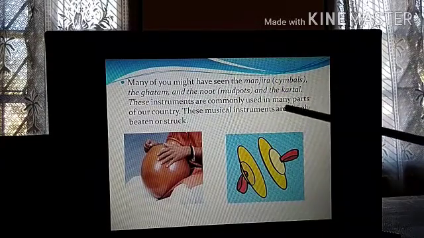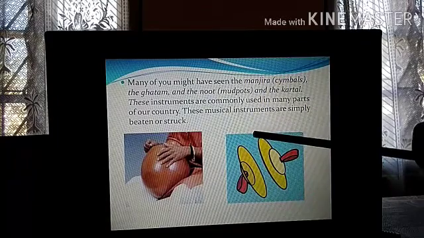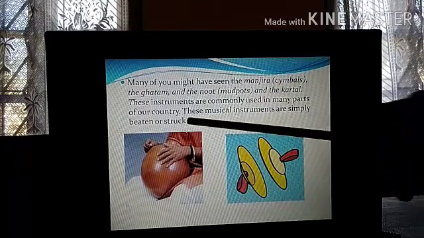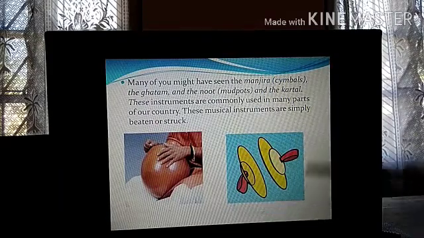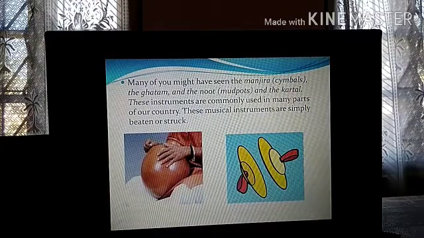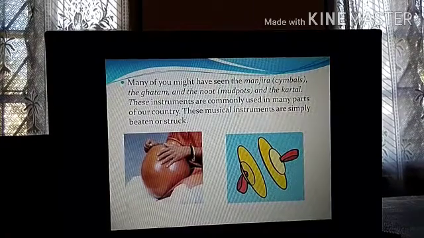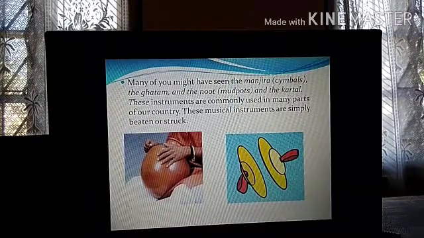So these instruments are commonly used in many parts of our country. These are simply beaten or struck. So these are the instruments that are used locally. Like these Manjiras, you must have seen in Bihus, in pujas and all, it is used, and a sound is produced. This is the Ghatam. It is used in classical music, especially in the south. In Karnataki music it is used.